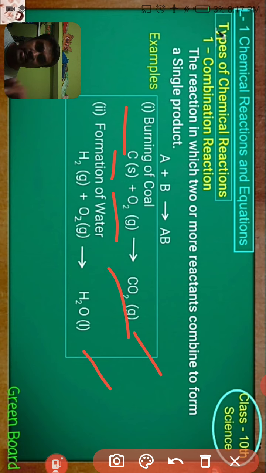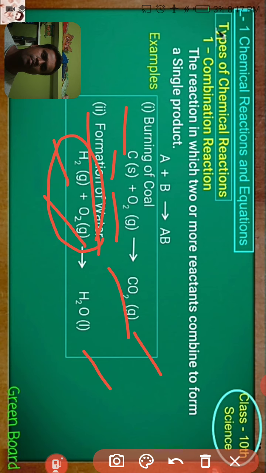Similarly, in the second example, formation of water, hydrogen gas reacts with oxygen gas, and they form a single product, the water molecule, right? So these two are the best examples of a combination reaction.